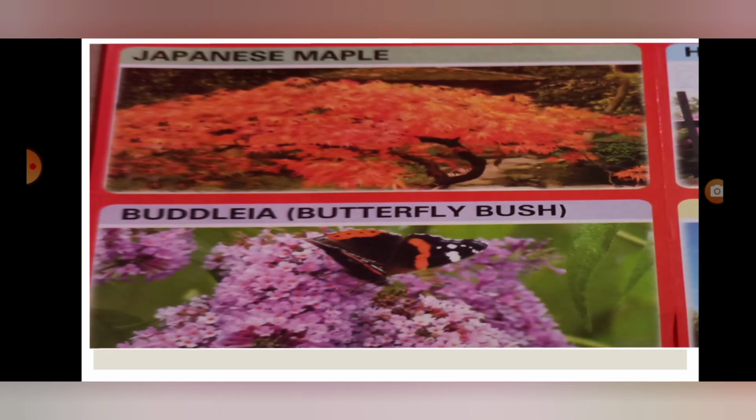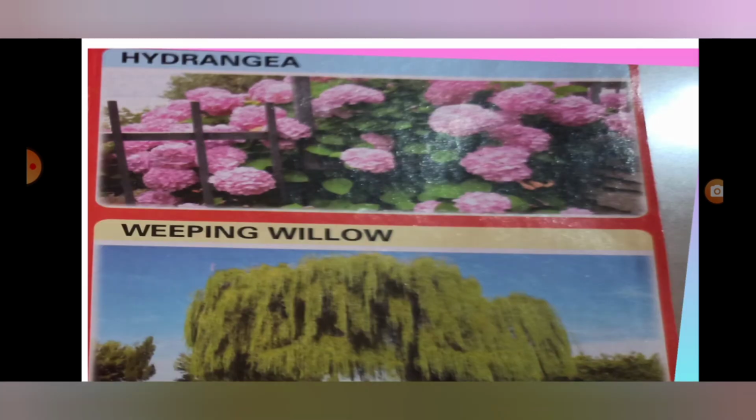Japanese maple. It's called a butterfly bush. What is it? Butterfly bush. Weeping willow. Hydrangea. What is it? Hydrangea.